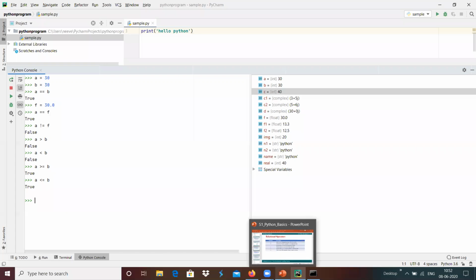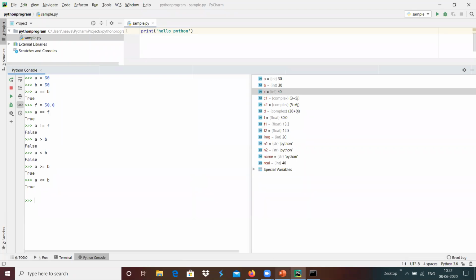This is something like relational operators to check the conditions between two operands, which will be used during decision making. How the Python programming flow has to go depends upon the conditional statements.